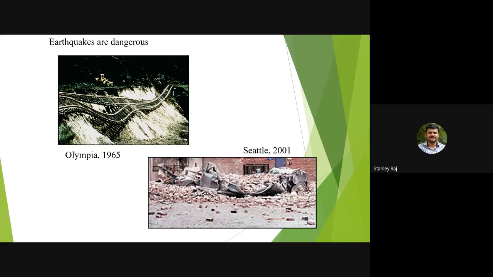In Olympia, the earthquake hit in 1965, at 8:28 a.m. This earthquake caused severe damage to buildings and constructions. The total damage is estimated at around 12.5 to 28 million dollars. The magnitude was around 6.7.